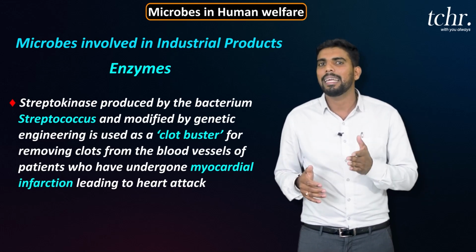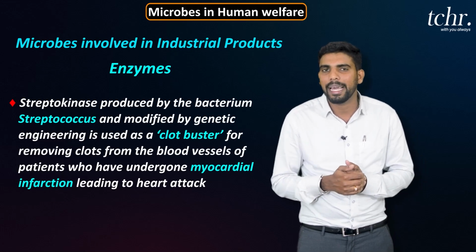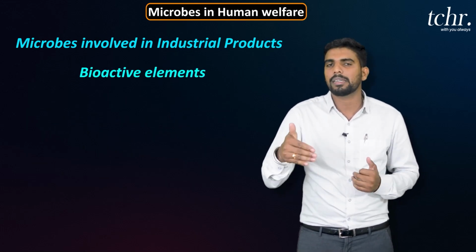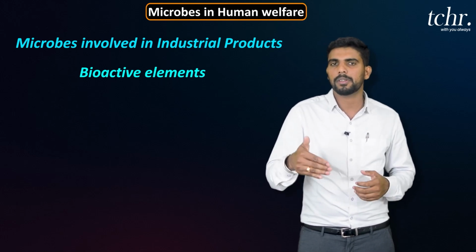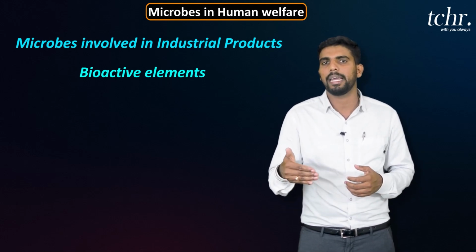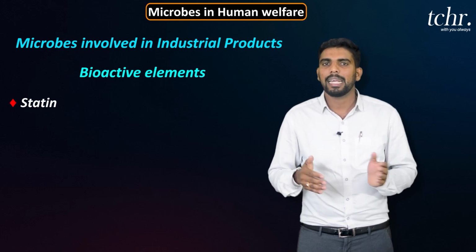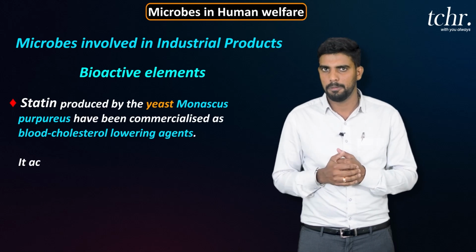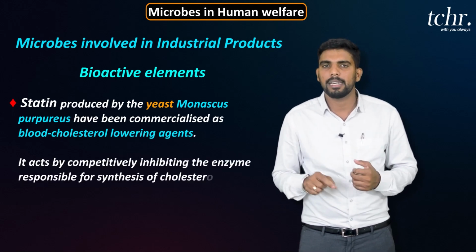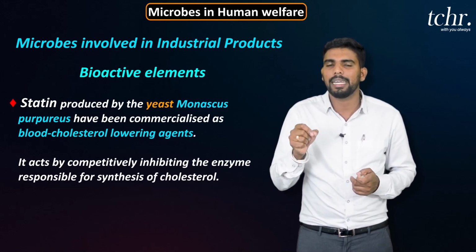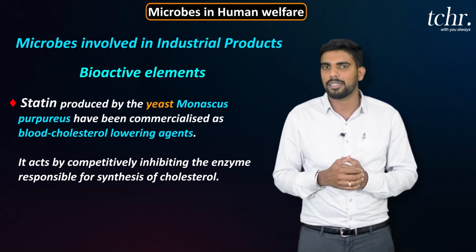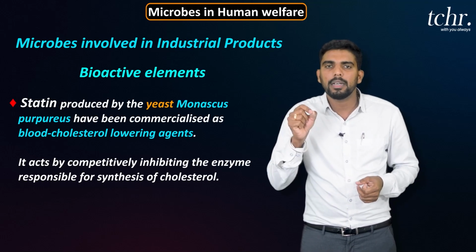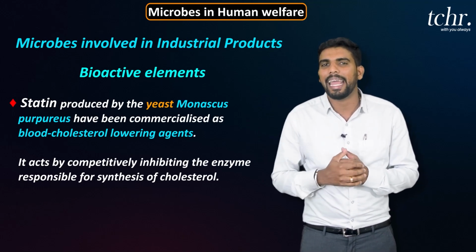Hence they call it a clot buster. These are the enzymes that can be extracted from microbes. Then coming to bioactive elements extracted from microbes. The first bioactive element is statin, extracted from Monascus purpureus. Monascus purpureus is a type of yeast. From that yeast, statin is extracted. Statin acts as a blood cholesterol lowering agent.